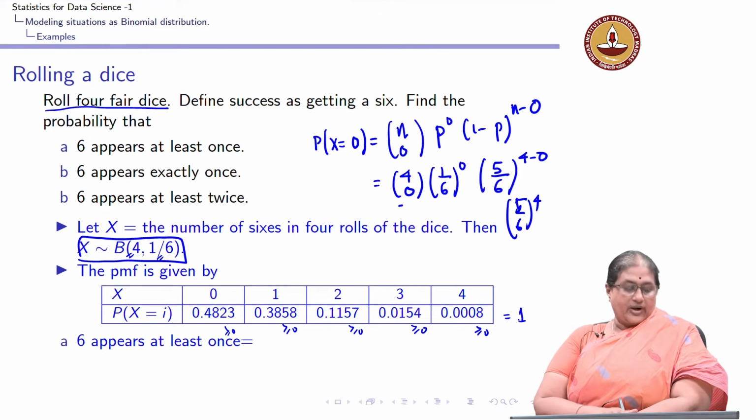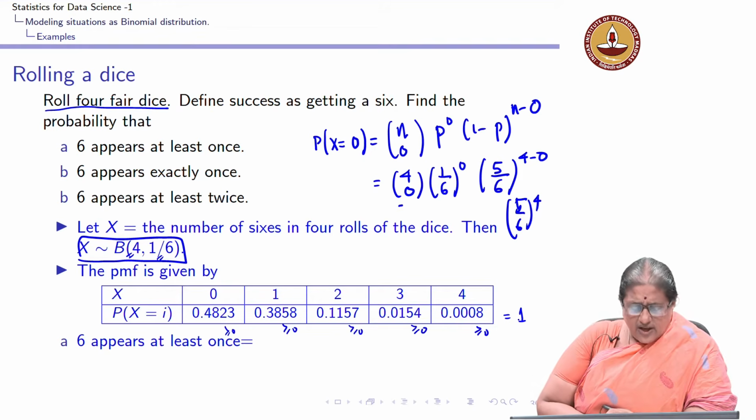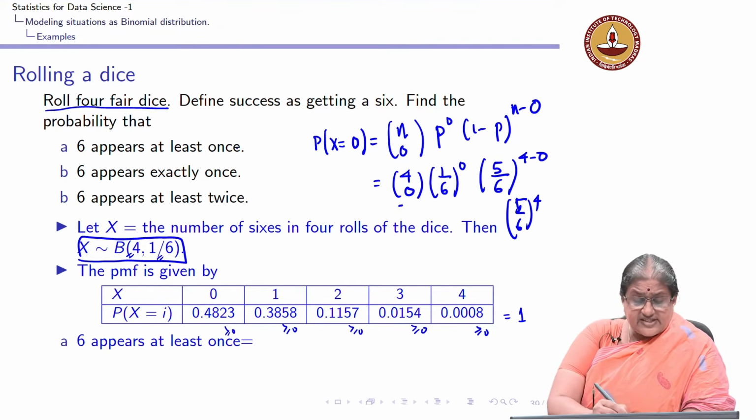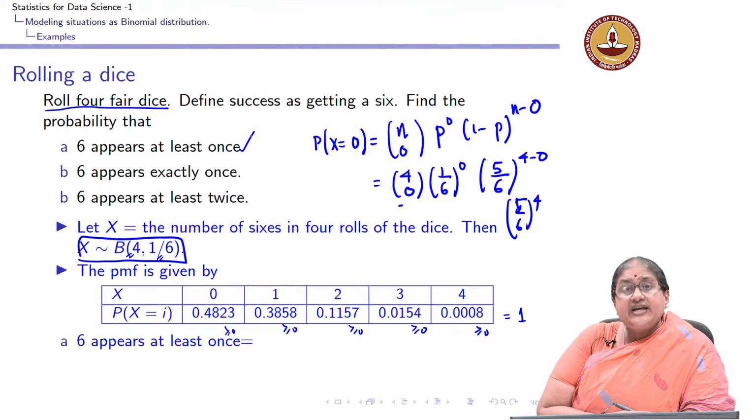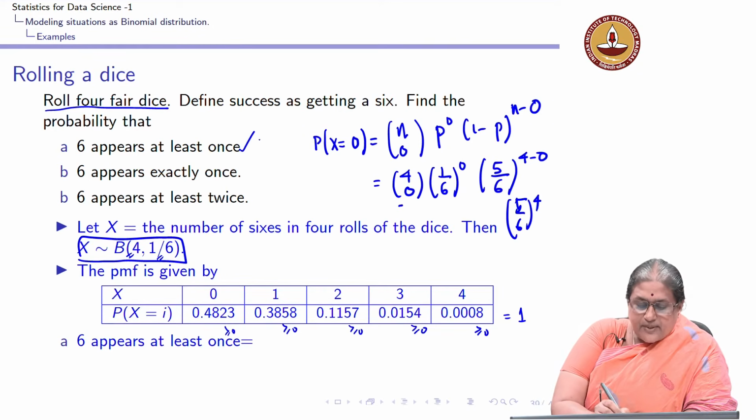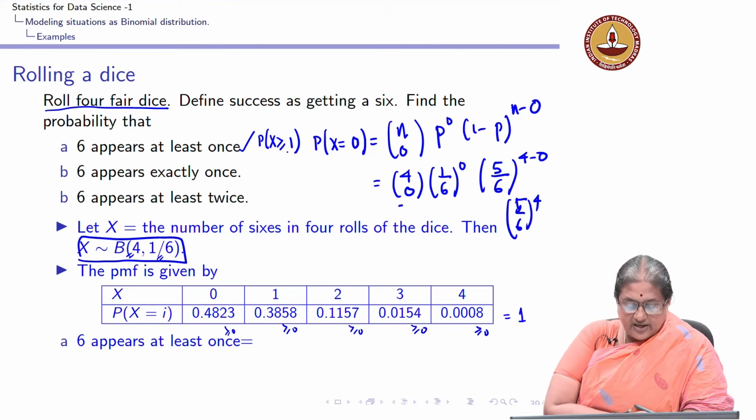So, now I am asking the question: 6 appears at least once. This is equivalent to probability X greater than or equal to 1.